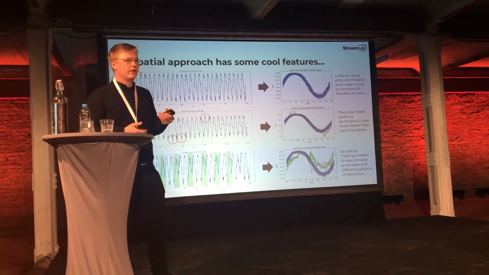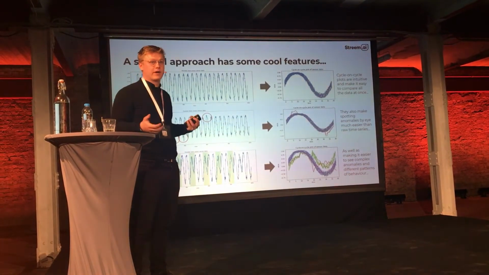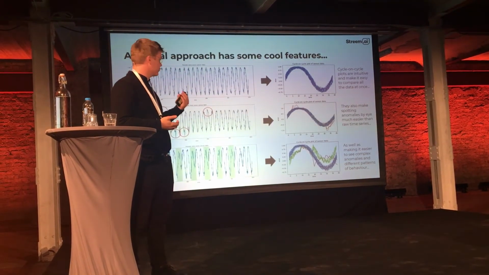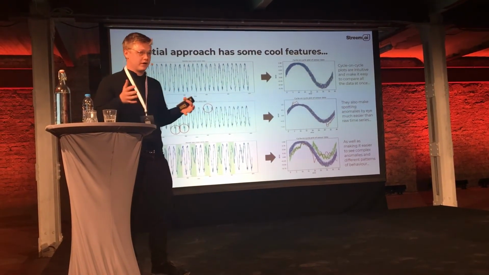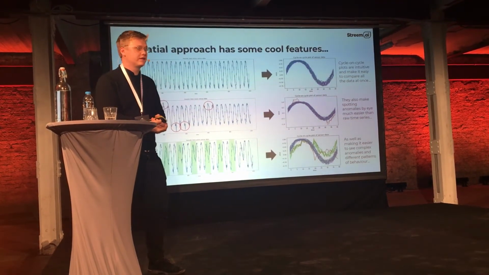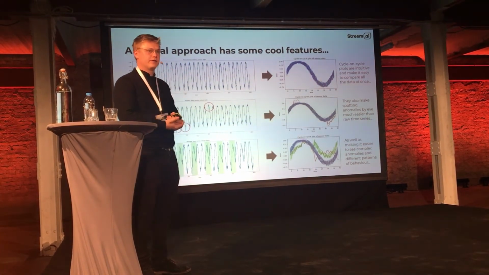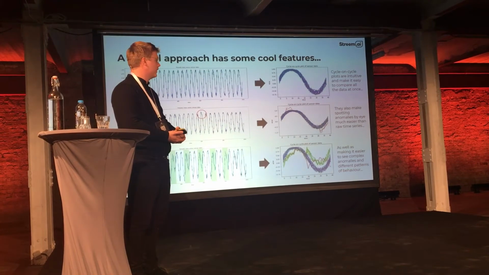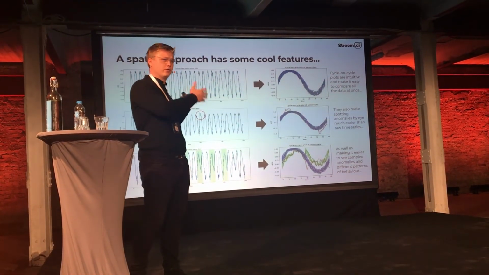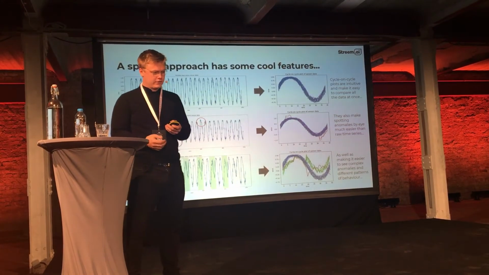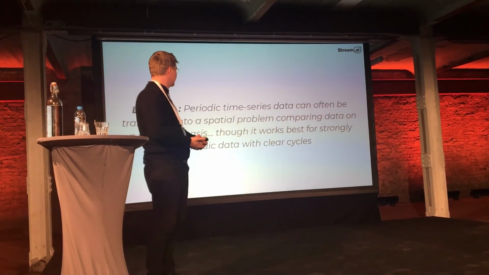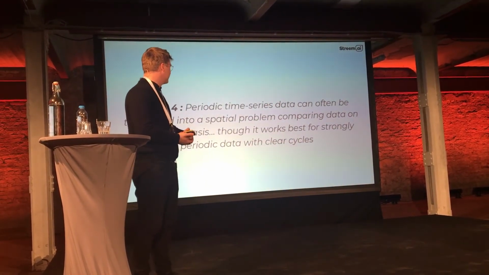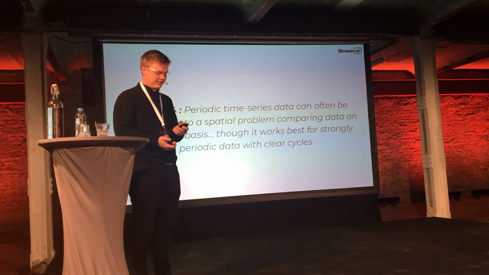As I'll speak about in a moment, it also has some nice features for actually designing better anomaly detection models, but it's worth saying here that this does obviously come with some drawbacks. A spatial approach obviously disregards to some extent the auto-correlated time series nature of the data. It works best on strongly periodic signals like machine sensors, and for some sensor types like audio sensors, you need to do quite a lot of pre-processing to show this kind of cyclical pattern. Right. So, lesson 4: periodic time series data can often be translated into a spatial problem, comparing data on a per cycle basis, though it works best for strongly periodic data with clear cycles.